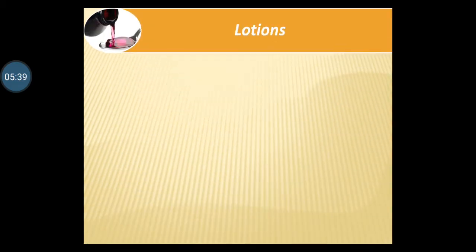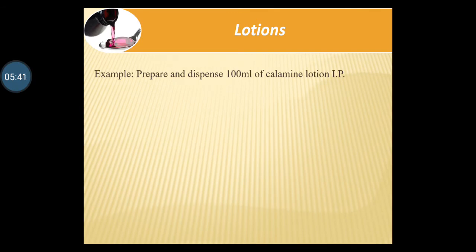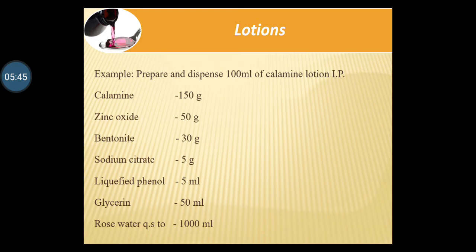Let's see the example of lotions. Prepare and dispense 100 ml of calamine lotion IP. You have already performed the practical in pharmaceutics 1 practical, that is calamine lotion. It consists of calamine, zinc oxide, bentonite, sodium citrate, liquefied phenol, glycerin, rose water, QS 2000 ml.